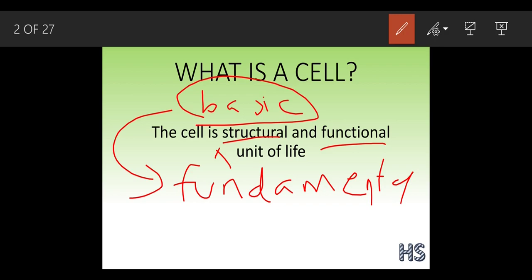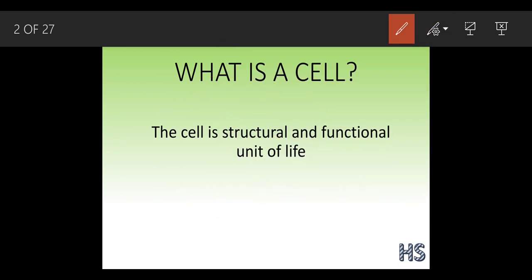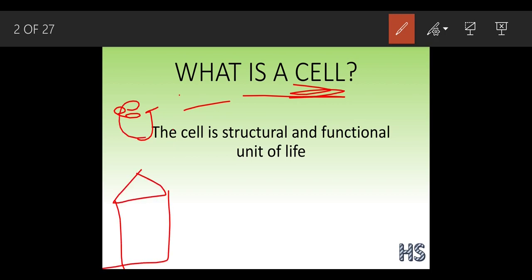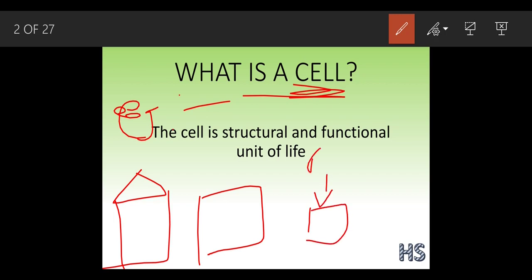Now, in easy language, we have to understand what this cell is. So let's understand with an example. Suppose I am making a house. This house is made up of 4 walls. These walls are made up of bricks. This wall is made up of bricks, and this is a wall, and this is a house.